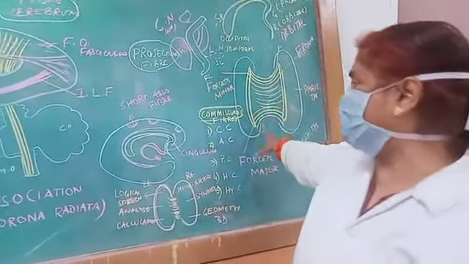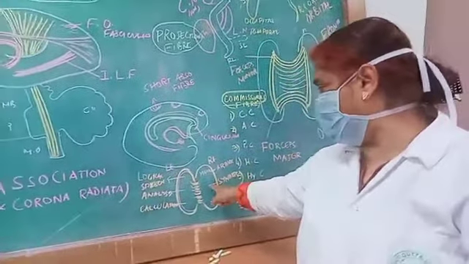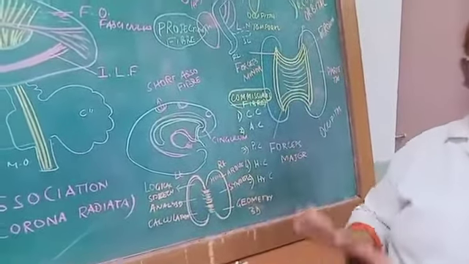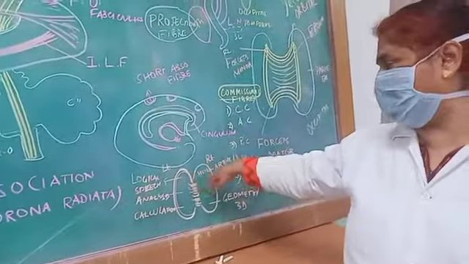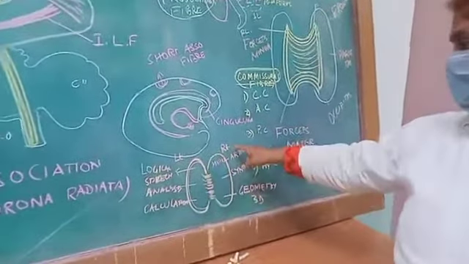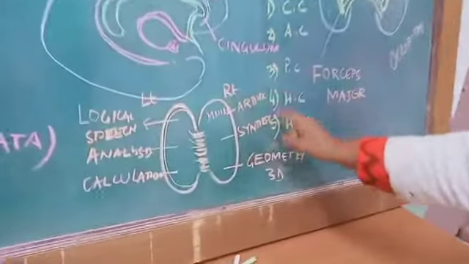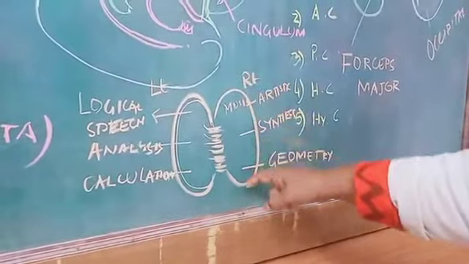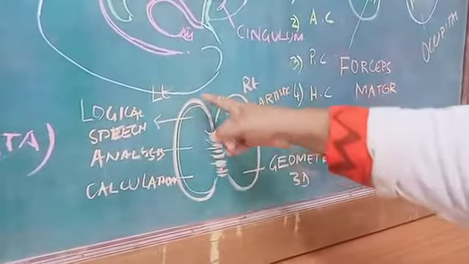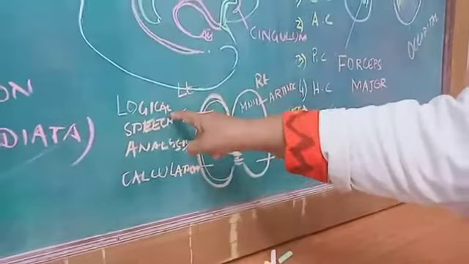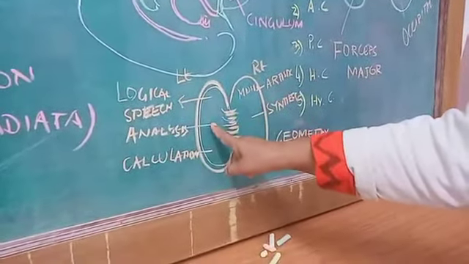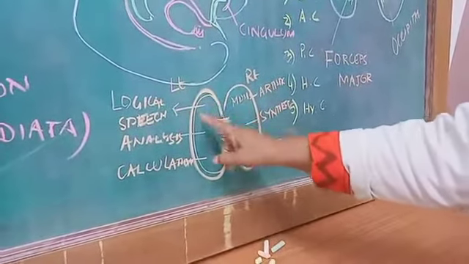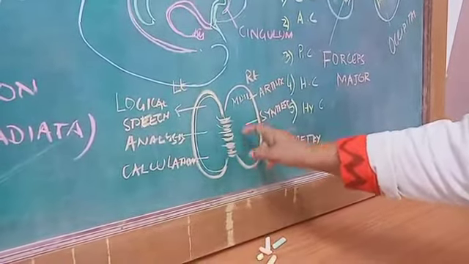Now why are these commissural fibers very important? It is important because the right lobe and the left lobe of the brain, the right hemisphere and the left hemisphere, have different functions, and they communicate with each other via the corpus callosum. On the right side, music and artistic sense lie there. Then synthesis of anything, and three-dimensional geometry, is done by the right lobe of the cerebral hemisphere. The left lobe, in contrast, does logical speech. Analysis of any situation is done by the left lobe, and calculation is also done by the left lobe. So the communication is set in between the two by the corpus callosum.